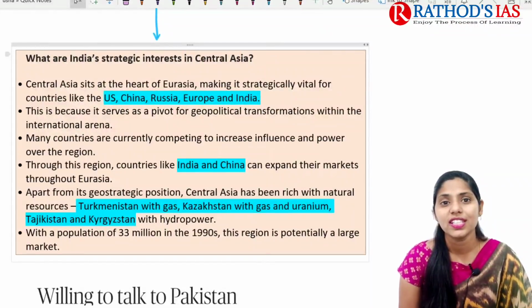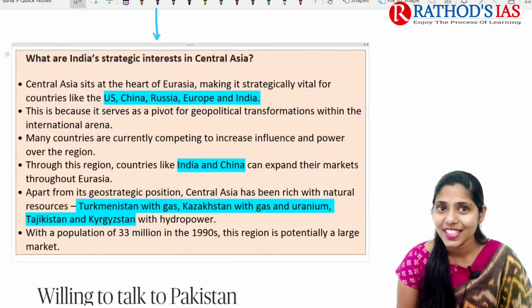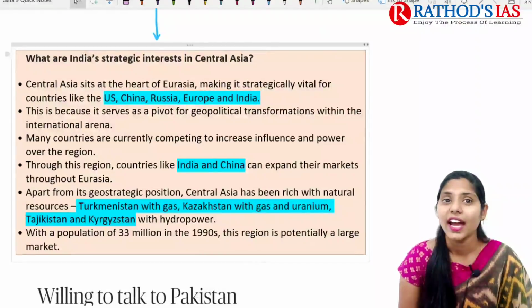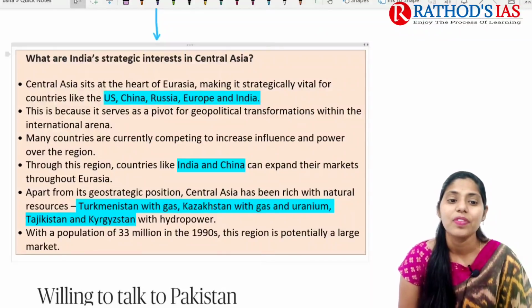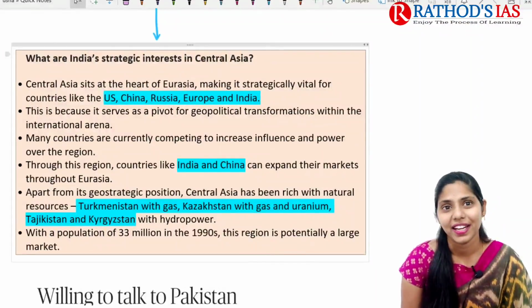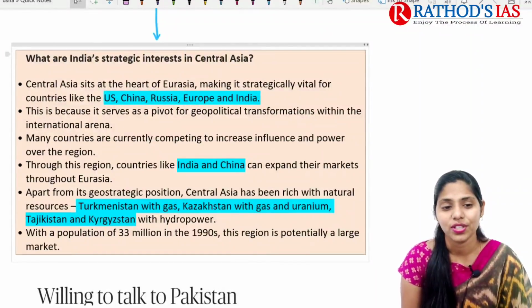So because of this, there is increasing influence from India, and we can see other countries' presence has also increased in these Central Asian countries. We can also see some geopolitical transformations in the international arena, and many countries are currently competing for increased influence and power over the region. Countries like India and China have even expanded their markets throughout Eurasia. So this is also very important.